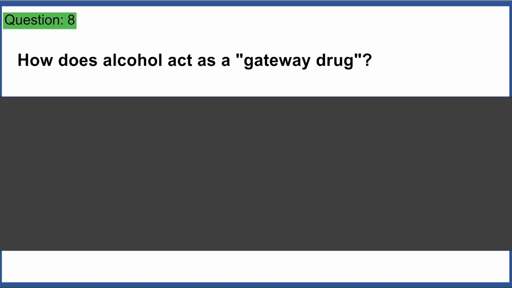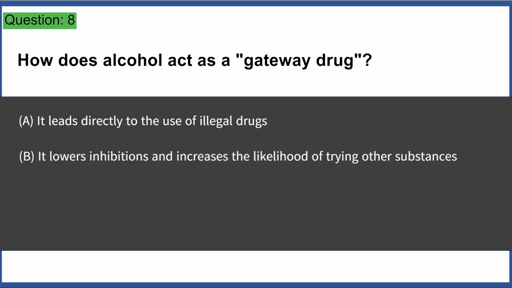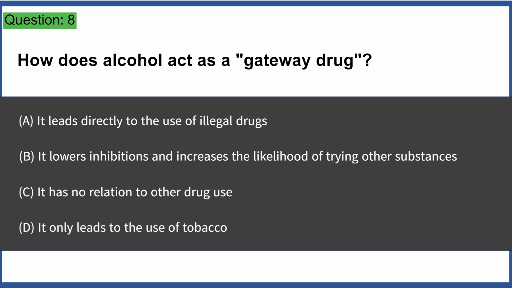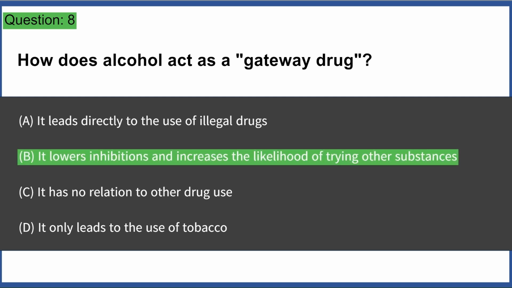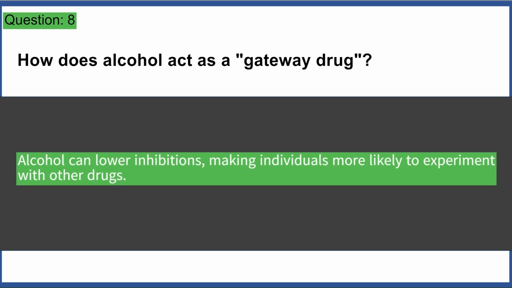How does alcohol act as a gateway drug? A. It leads directly to the use of illegal drugs. B. It lowers inhibitions and increases the likelihood of trying other substances. C. It has no relation to other drug use. D. It only leads to the use of tobacco. Answer B. Alcohol can lower inhibitions, making individuals more likely to experiment with other drugs.